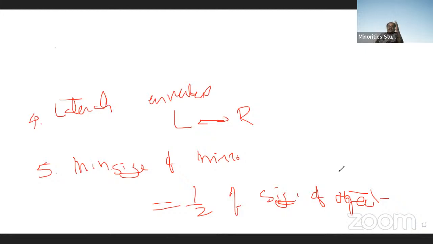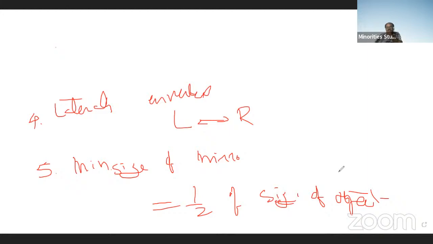So suppose a 6 feet tall person is there, for visibility of his full image, minimum size of the mirror required is 3 feet. Suppose a 1 feet object is there, for visibility of this 1 feet object, the minimum size of the mirror required is half feet. Therefore, the minimum size of the mirror required for appearing complete images is at least half of the size of the object.